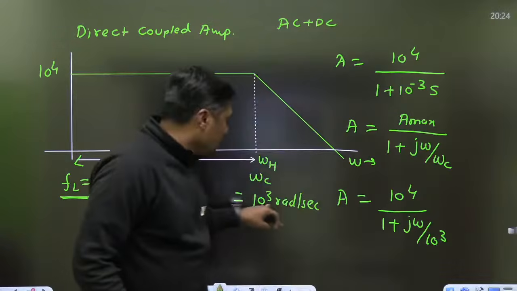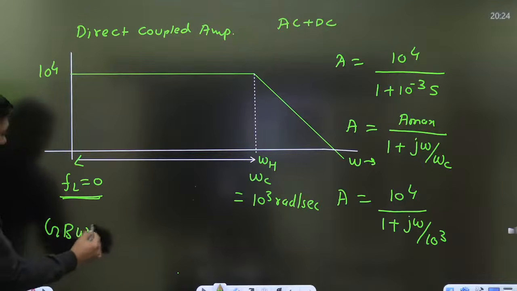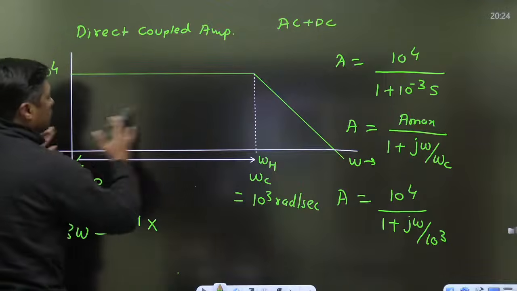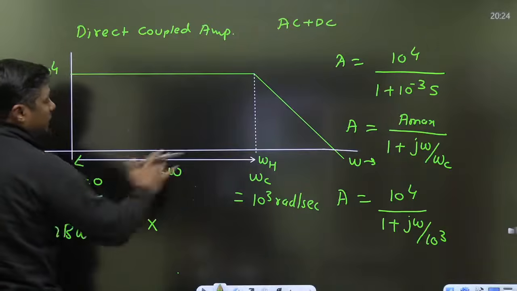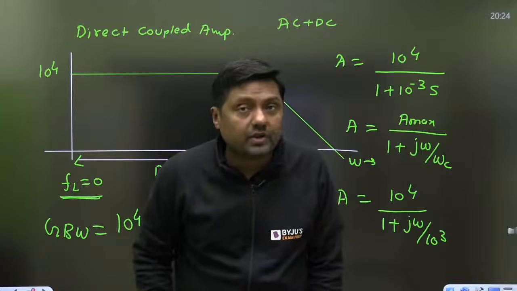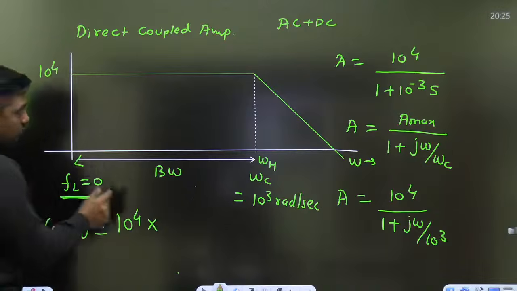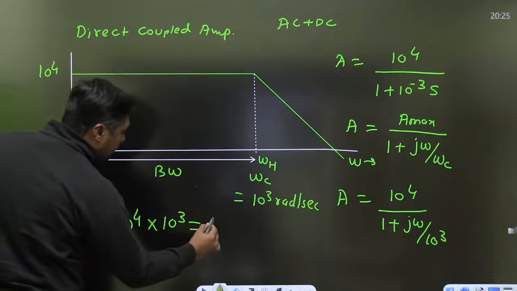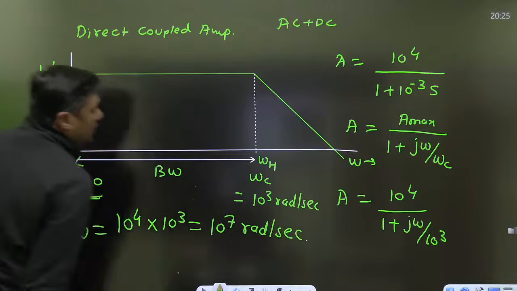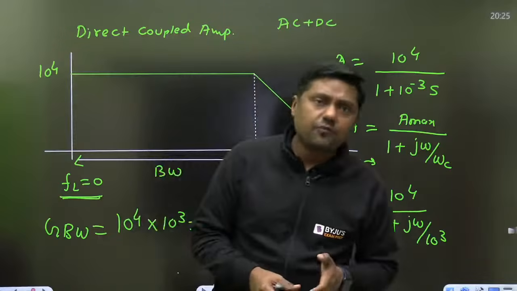Now once you get the omega c, what is the gain bandwidth product? The gain bandwidth product will become, gain is 10 to the power 4, and what is the bandwidth? This is called bandwidth. Bandwidth is the band of frequency for which the gain is almost independent of the frequency. There is a variation in the frequency, but there is no variation in the gain. So what is the bandwidth? 10 to the power 3. So what is the gain bandwidth product? 10 to the power 7 radian per second. That is the gain bandwidth product for the given operational amplifier.